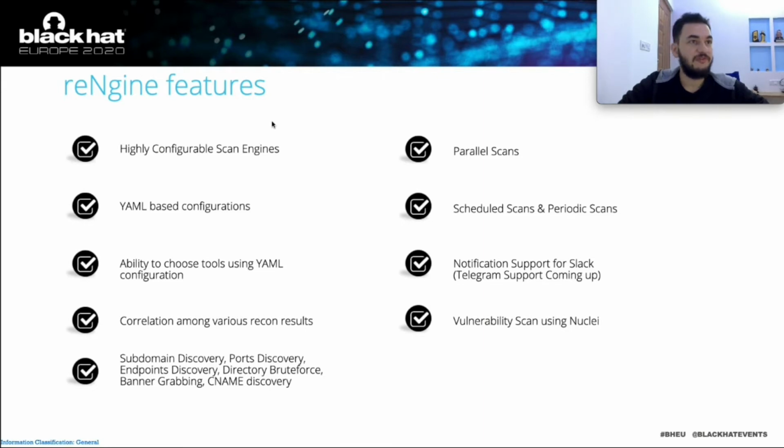So some of the cool features of reNgine are that reNgine supports highly configurable scan engines. reNgine has YAML-based configuration that allows you to choose the tools, turn on and off the various settings of these tools. There's a lot more to do in YAML-based configuration. I think we'll have a demo on that. reNgine allows you to have a correlation among the various recon results. We do the subdomain discovery, port discovery, endpoint discovery, directory brute force, banner grabbing, CNAME records discovery, and much more.